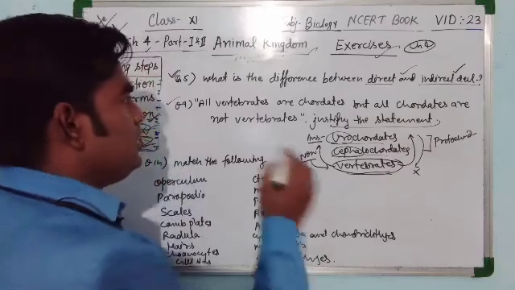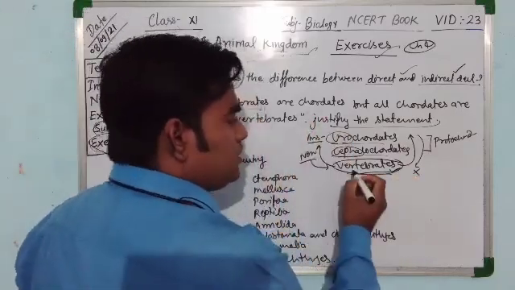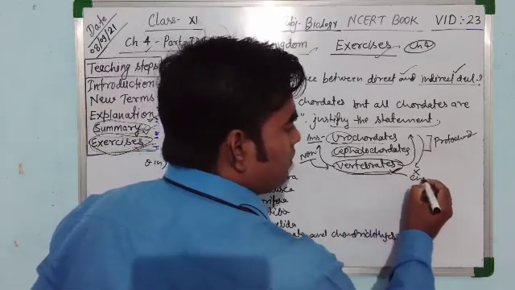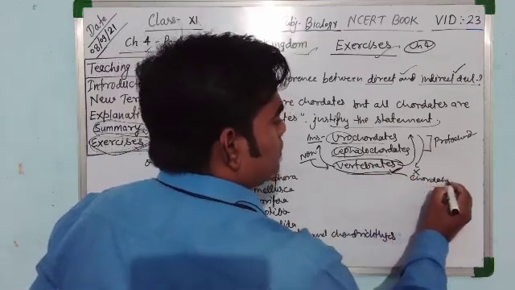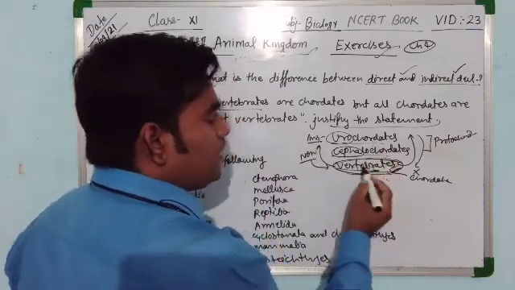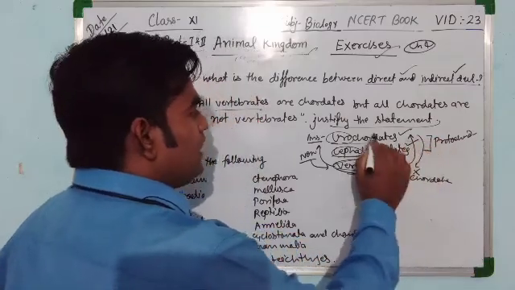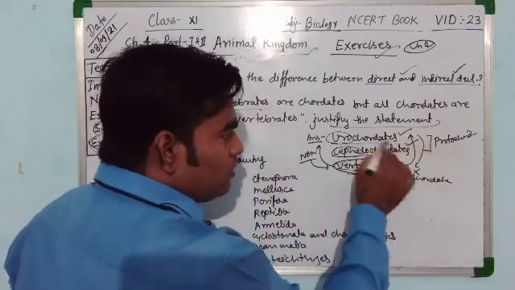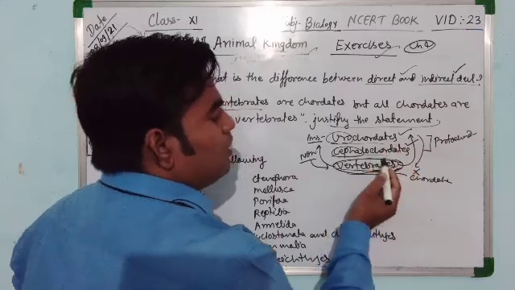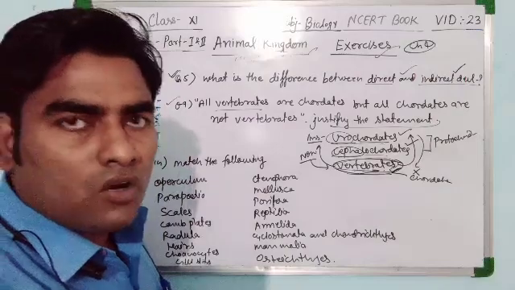Hence, all vertebrates are chordate, because this is a subphylum of phylum Chordata. But urochordates and cephalochordates are also chordate, but they are not vertebrate. Their notochord is not replaced by the vertebral column.